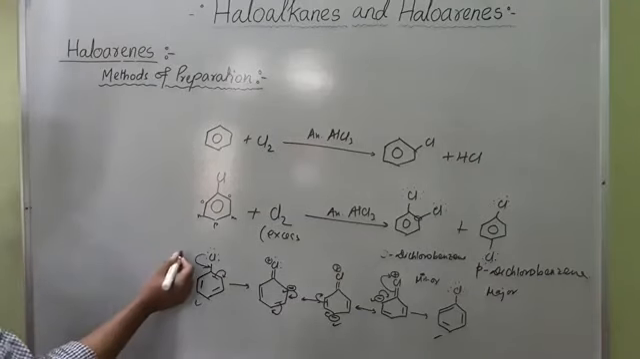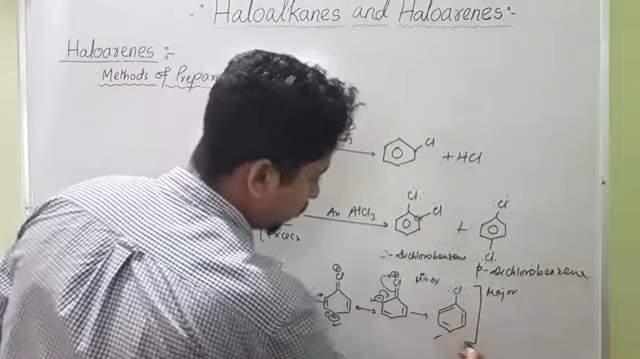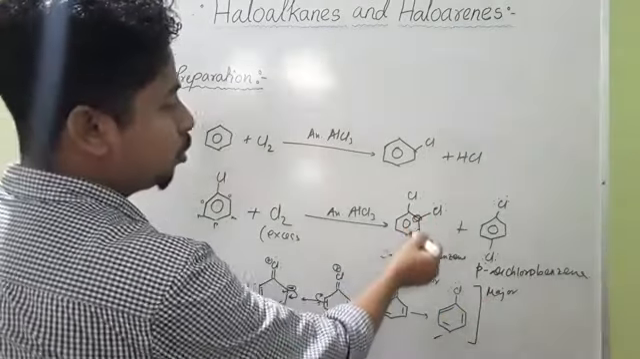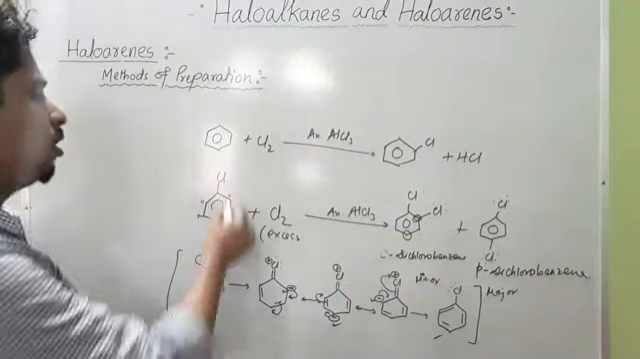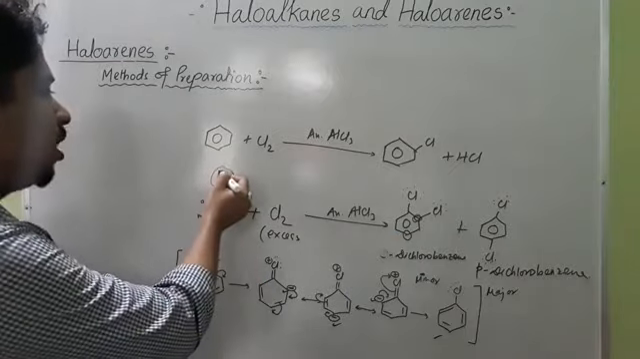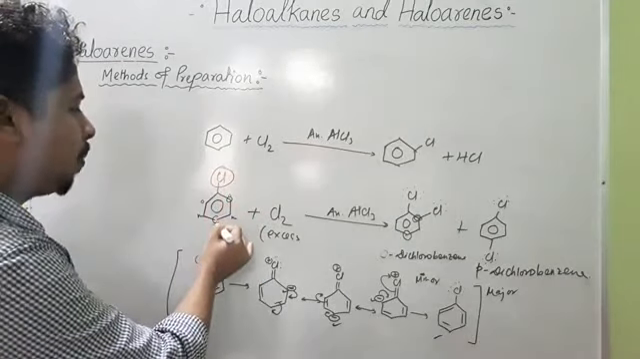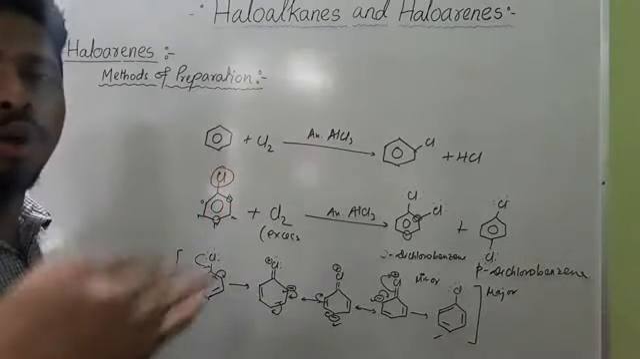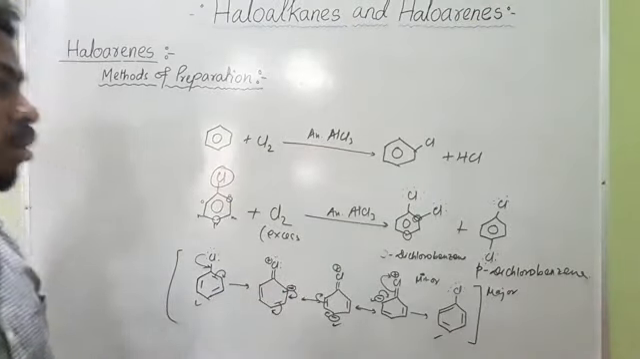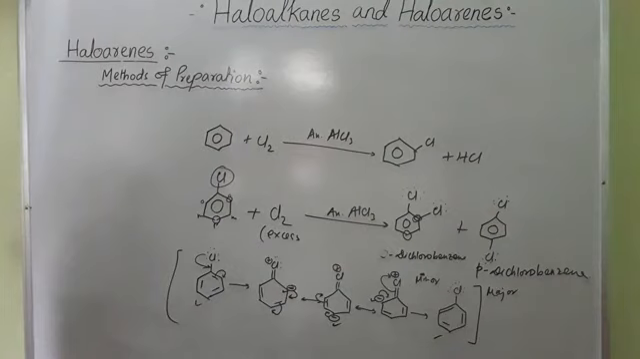So this is the mechanism, or the explanation of why this substitution only takes place at the ortho and para position. Because these chlorine atoms are ortho para directing, because they substitute at the ortho and para, because the maximum charge density is over the ortho and para position, if you see the resonance structure of this chlorobenzene.